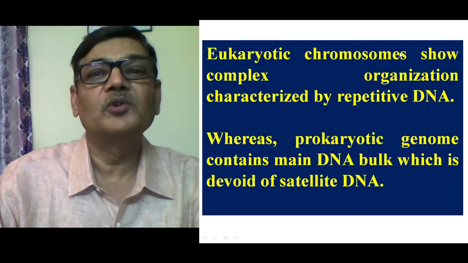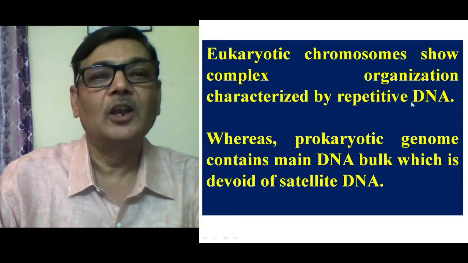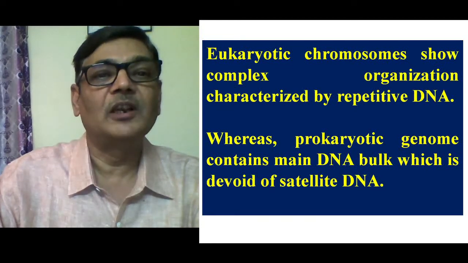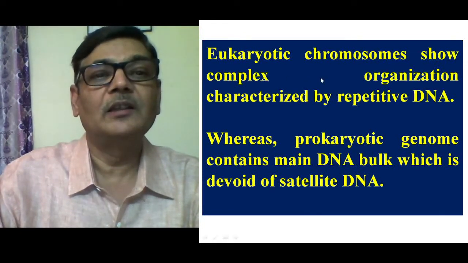So eukaryotic chromosomes show complex organization characterized by repetitive DNA. We find that in eukaryotes there is a specific number of chromosomes, and such chromosomes are made up of individual DNA molecules. If we observe the DNA itself, we find that there are defined areas in DNA. Certain portions encode for a specific protein. They are coding regions, protein coding regions. And then there are regions which are non-coding areas. There could be repetitive DNA sequences.